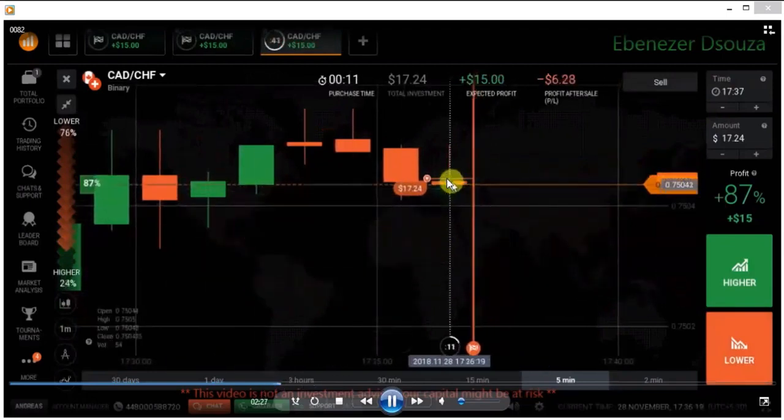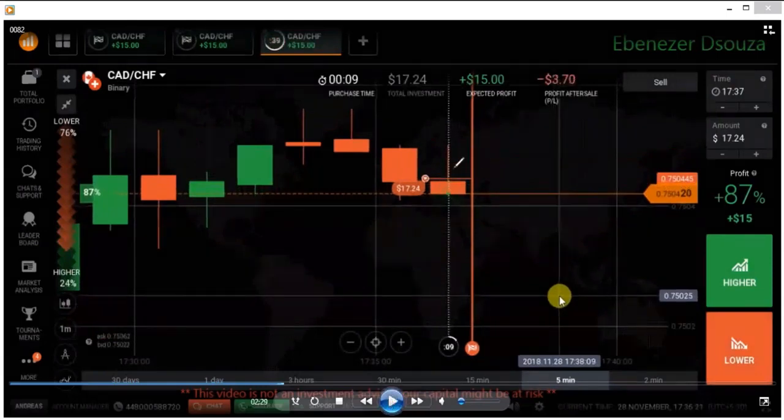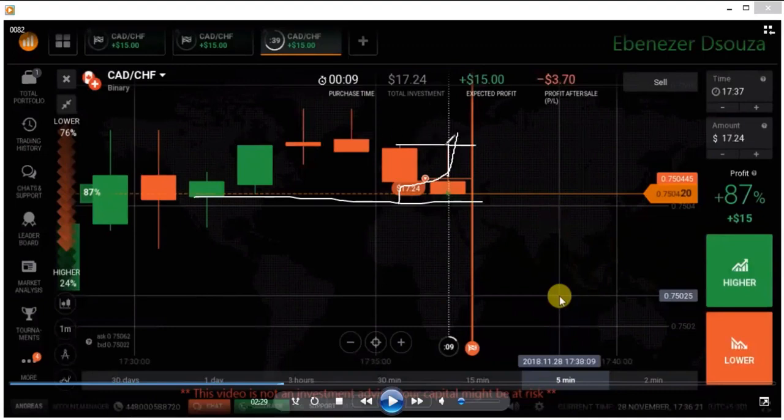Okay, the market tried because of these sellers, because of these buyers. You can see buyers entered here from this level. From this rejection, buyers entered again. In this minute also, buyers entered when the market reached the sellers area, again rejected from sellers.